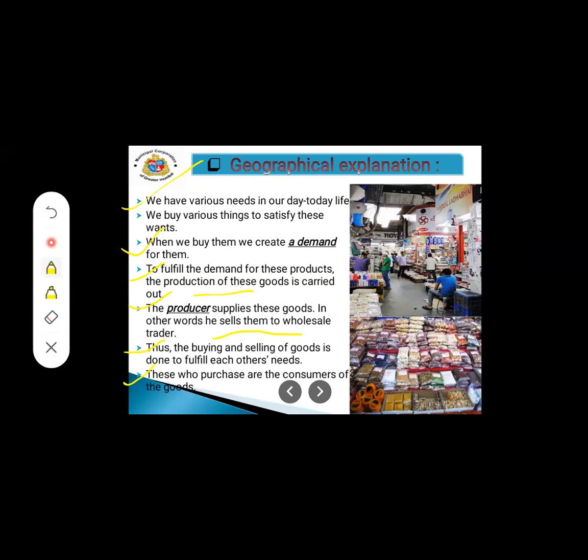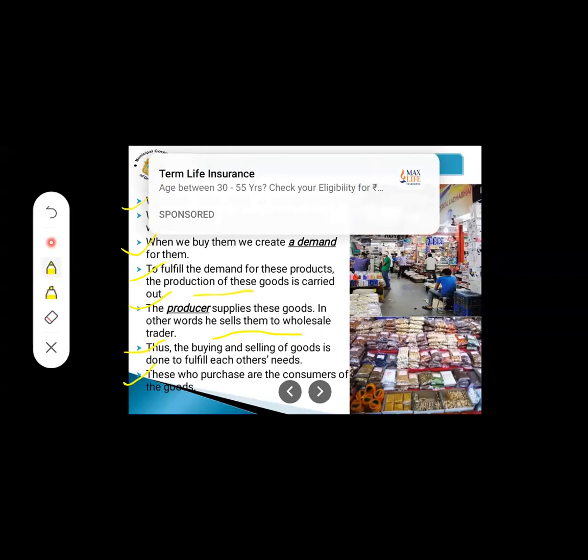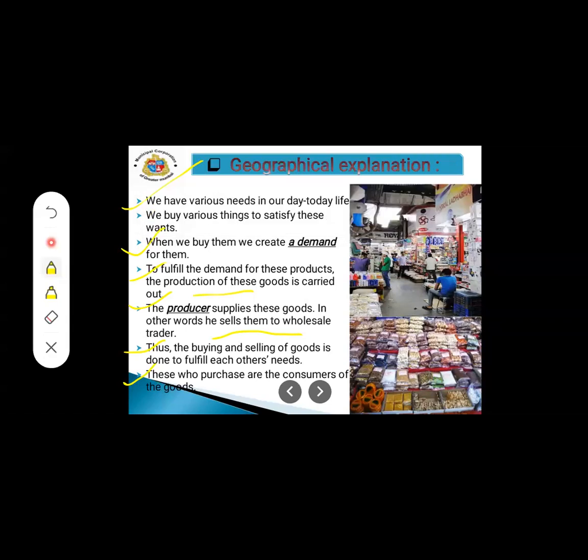Means when the product is made finally, student, at that time who will purchase that product? The consumers, means the customers. Consumers means the person who consumes or buys the product is known as a consumer. In this slide, only these two words are very important, student: demand and producer.